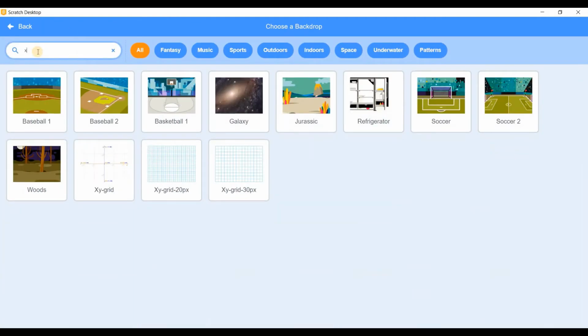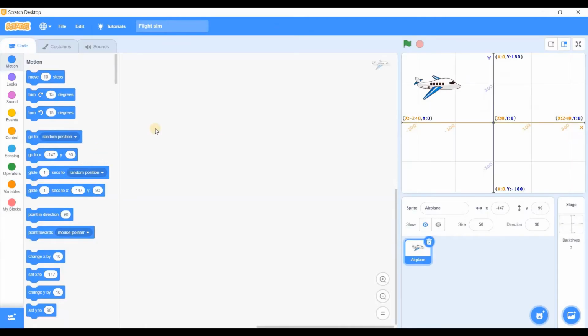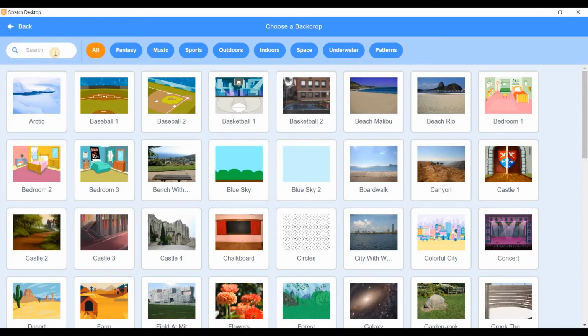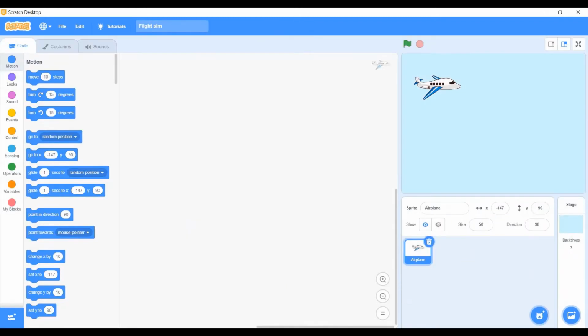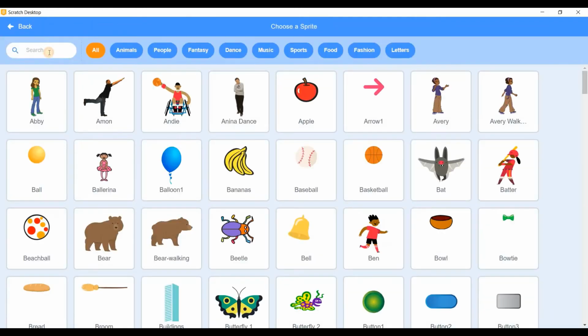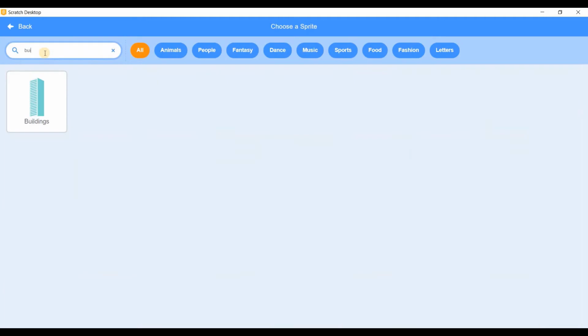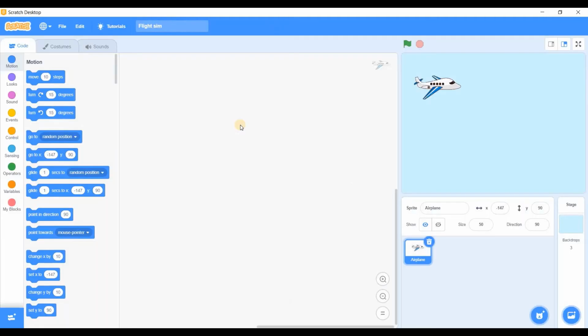So first backdrop which I want you to add is XY grid. This will help us make sure that we know where our plane is going. And then I will select blue sky 2. Then I will add a sprite. Let's search if we have buildings. Yes, we do. So I will add buildings.